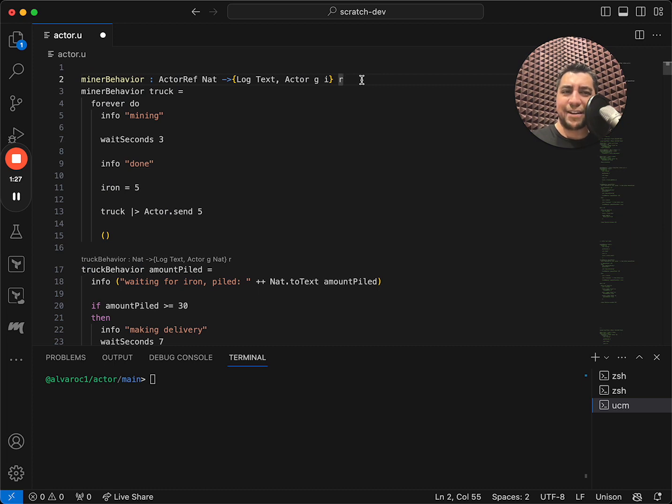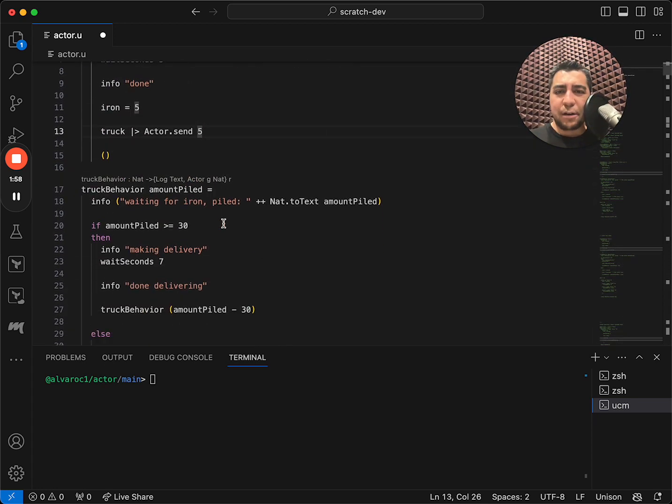But what is R? R could stand for anything, and the reason is because the behavior of this actor never returns. Since we are using a forever, we can promise to return anything, since we never have to fulfill that promise. So to keep it simple, I like to actually just say that it's unit, but R works just as well.